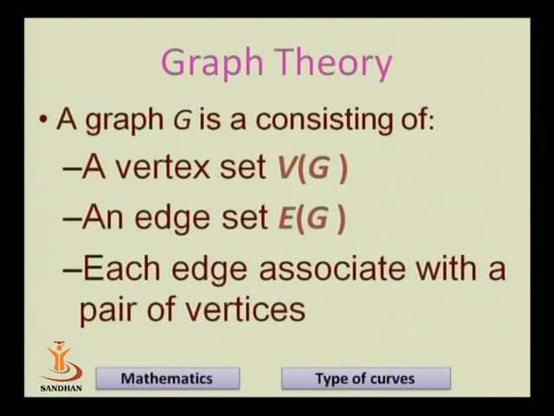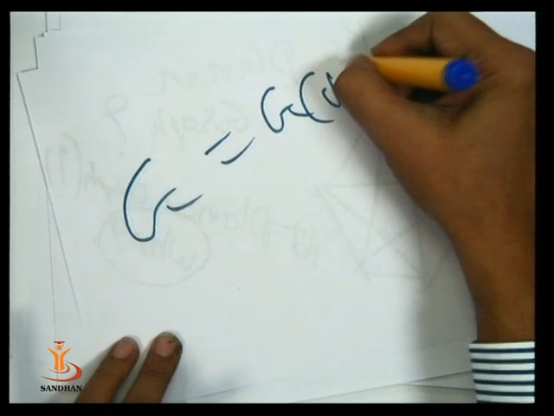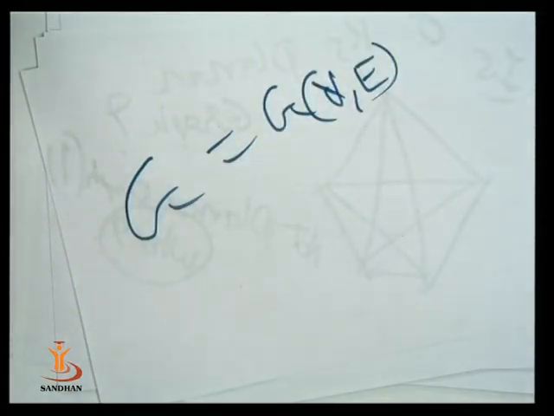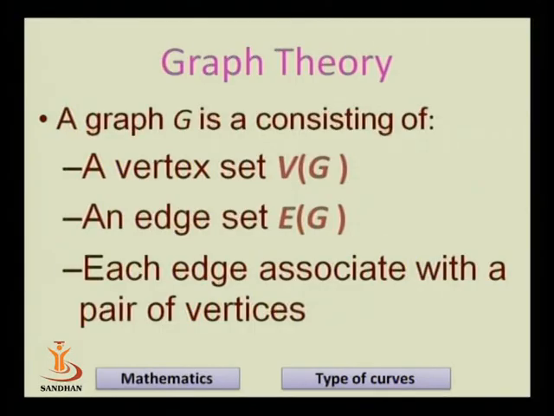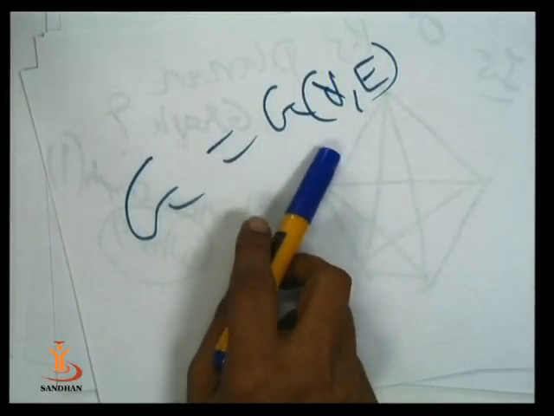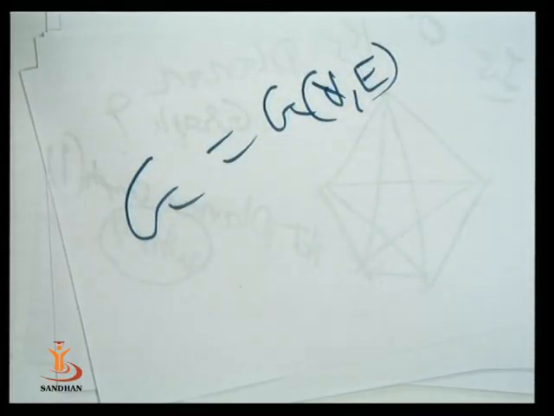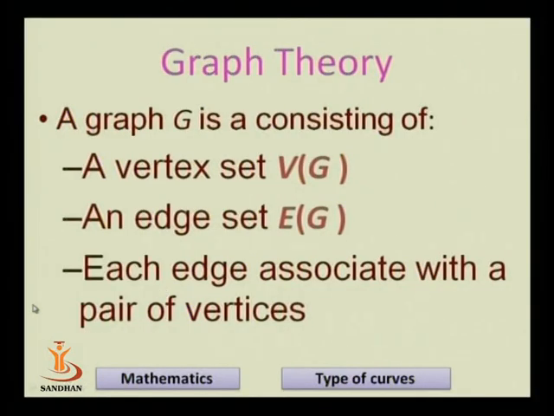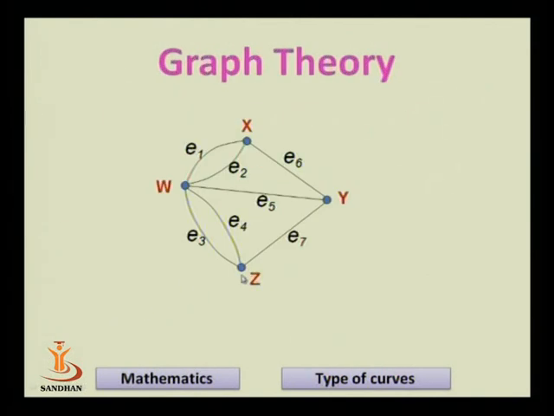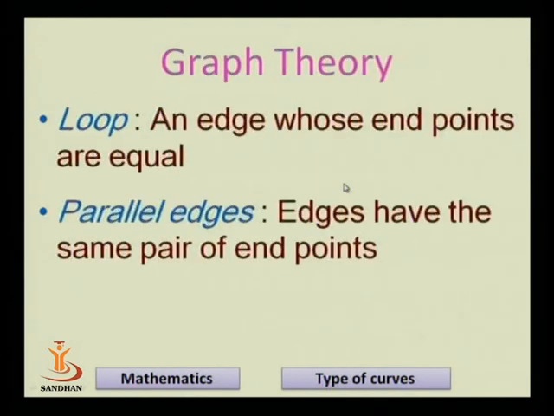What is a graph? A graph G consists of a pair of vertex set V and edge set E. Each edge is associated with either an unordered pair of vertices or an ordered pair of vertices. If it is an ordered pair of vertices, then the graph becomes a directed graph. This is a graph with 4 vertices and 7 edges.